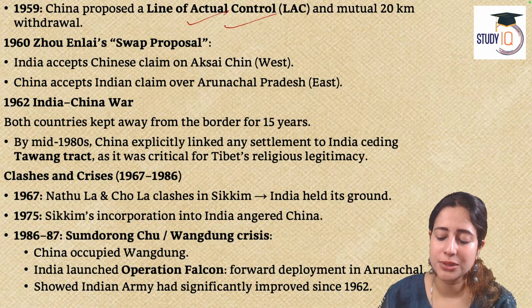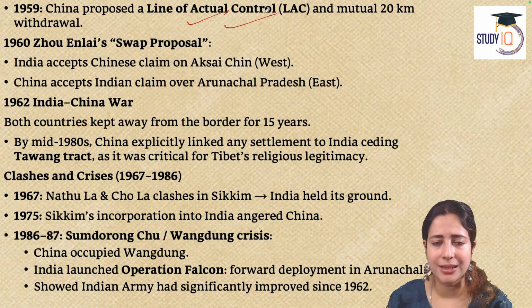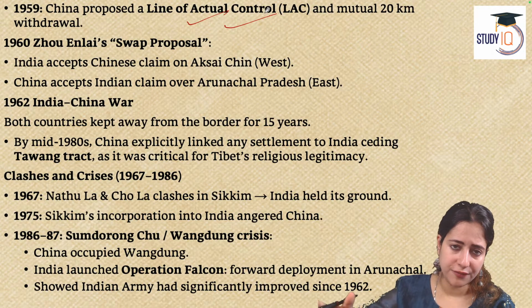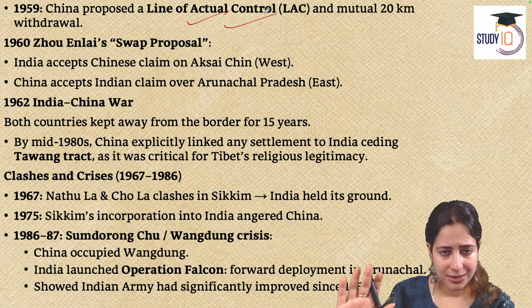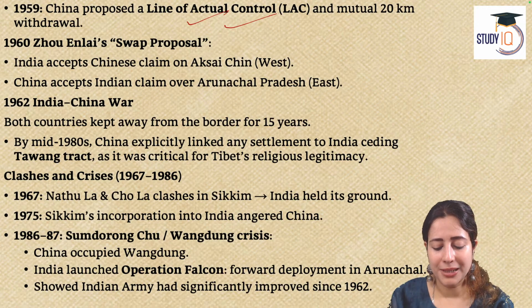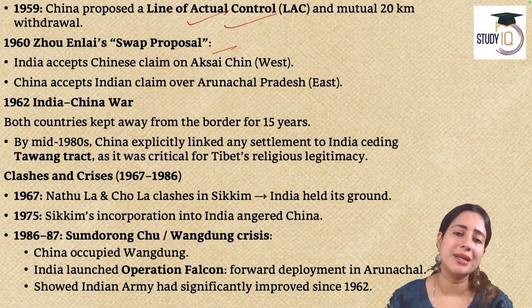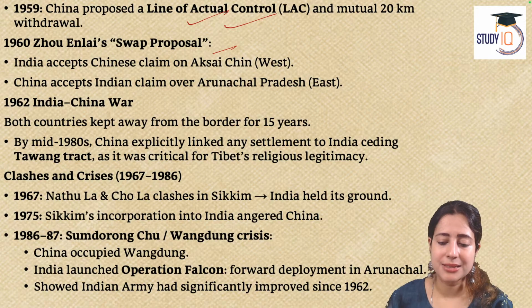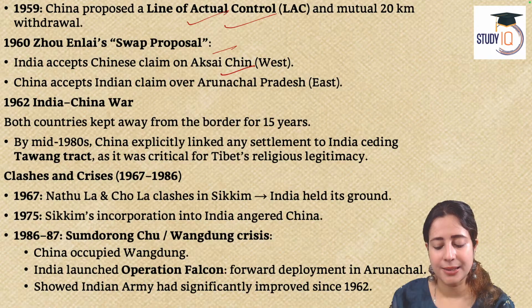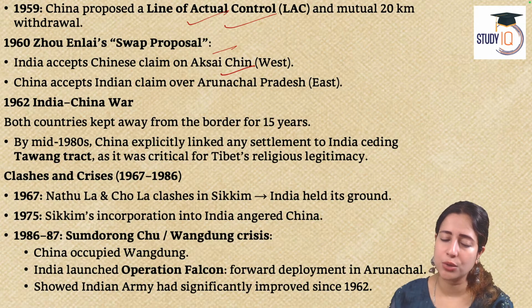China finally proposed the line of actual control and said that both countries, India and China, will withdraw 20 kilometers from either side so that we leave that area completely undisputed. But in 1960, the Chinese leader proposed what is called the swap deal. Swap deal means you take something, give me something, almost like a barter. Here, India accepted that, okay, Aksai Chin in the west will go to China.